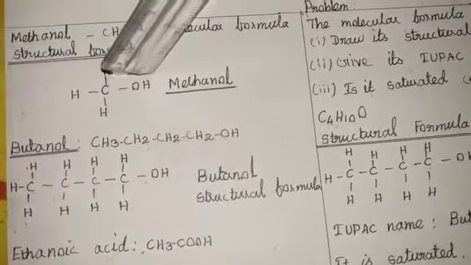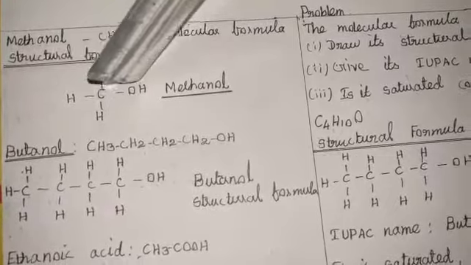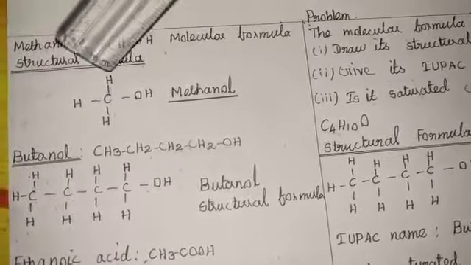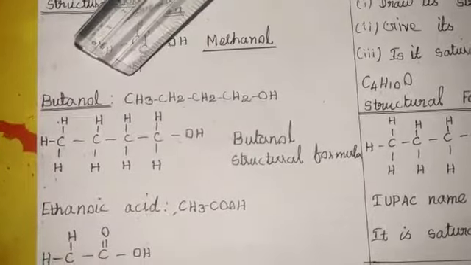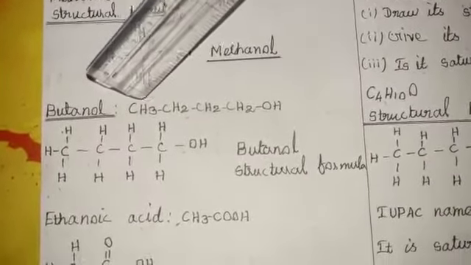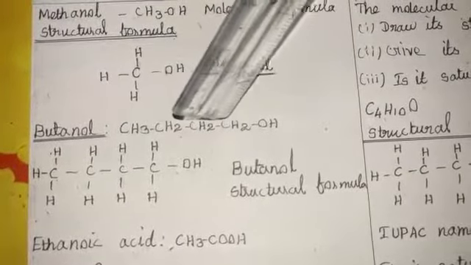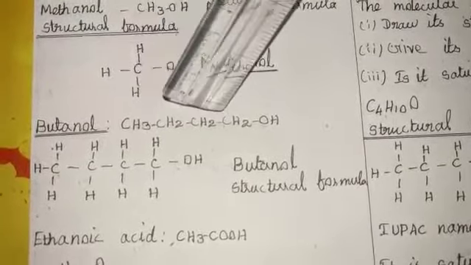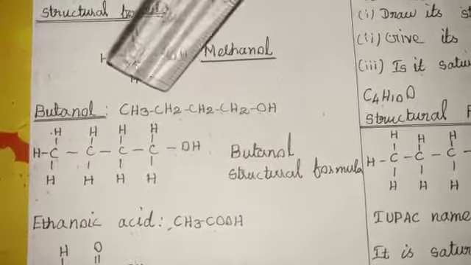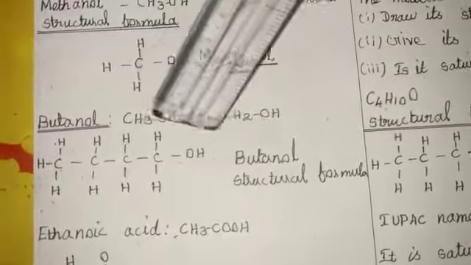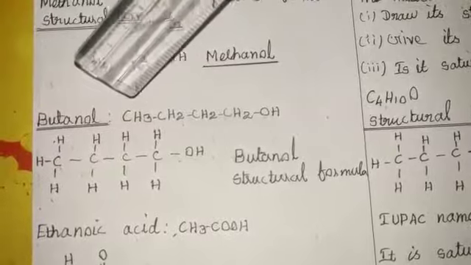Okay, so next one, the alcohol compound. The alcohol compound is lastly identified as OH. So this is the structural formula for methanol. The next one, ethanol. So butanol. So how many carbon atoms are there in the particular compound? 1, 2, 3, 4. So 4 carbon atoms are present here, that is named butane. The alcohol compound here is called butanol. So now I will draw the butanol structural formula. How to draw a butanol structural formula?